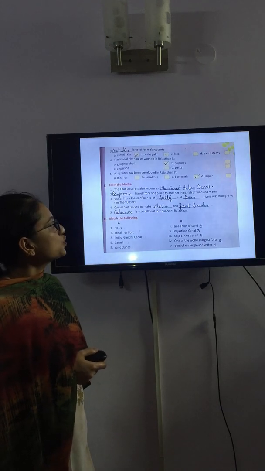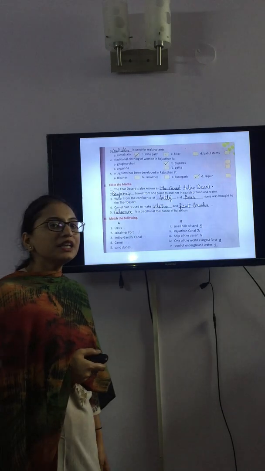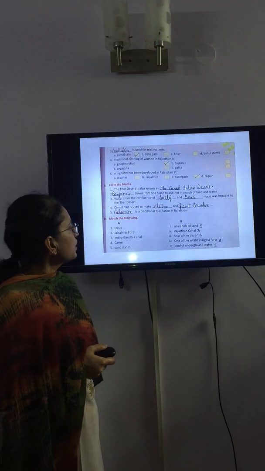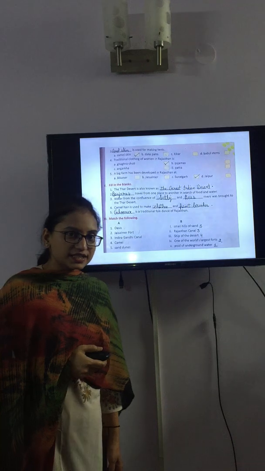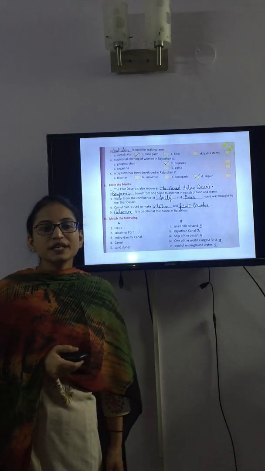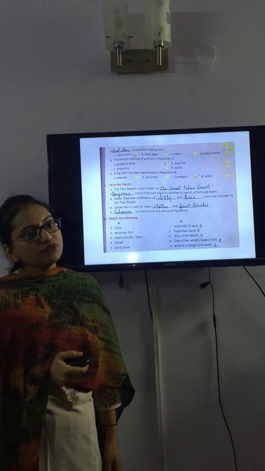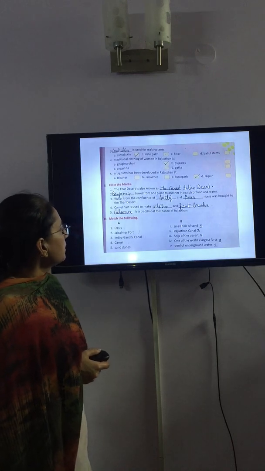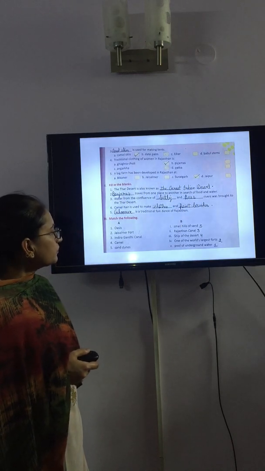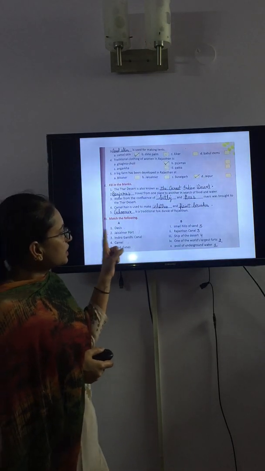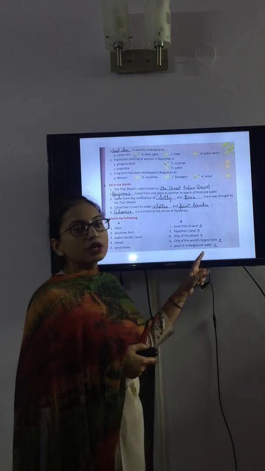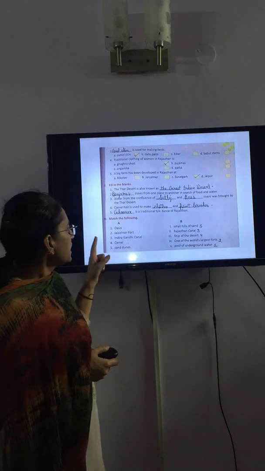Camel hair is used to make clothes and paint brushes. Ghumar is the traditional folk dance of Rajasthan. Match the followings. Oasis. What is an oasis? Oasis, pool of underground water.